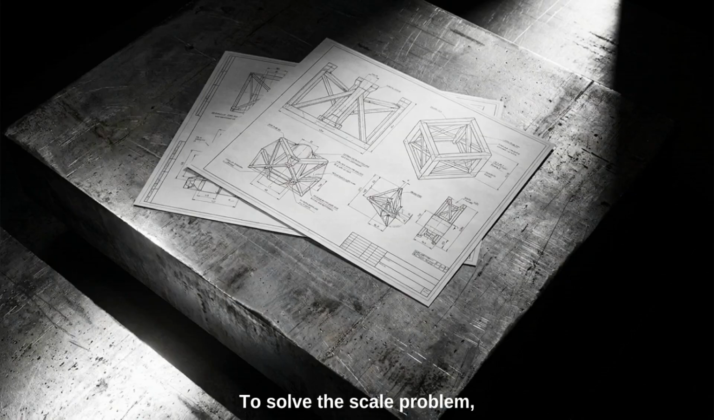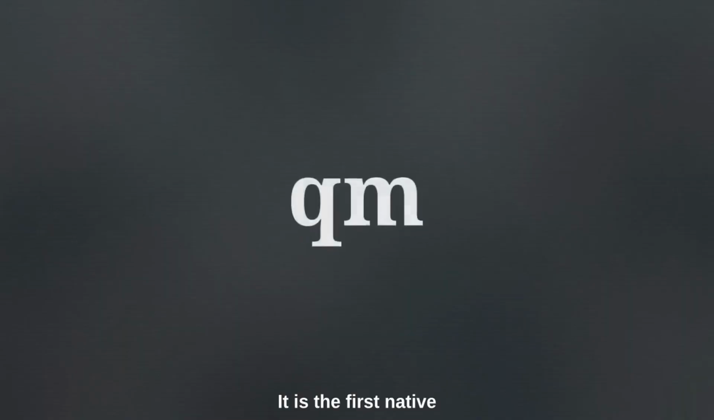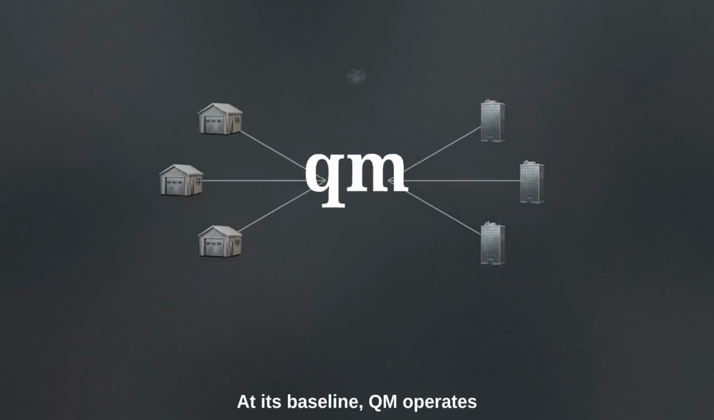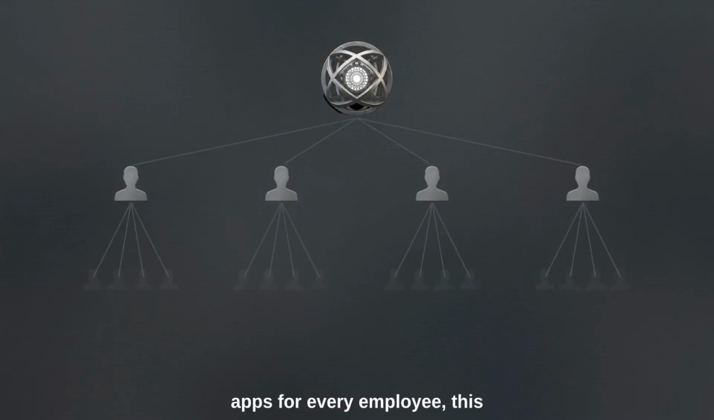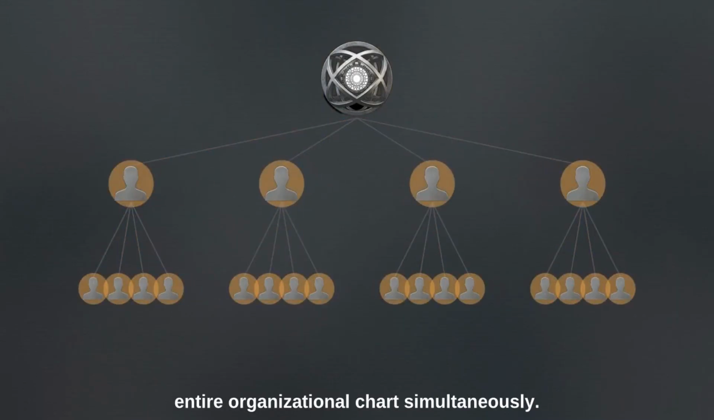To solve the scale problem, the underlying architecture must change. This brings us to a framework called QNest. It is the first native multiplayer agent harness explicitly designed for startups and large organizations. At its baseline, QM operates as a single headless core. Instead of spinning up isolated apps for every employee, this central nervous system serves the entire organizational chart simultaneously.